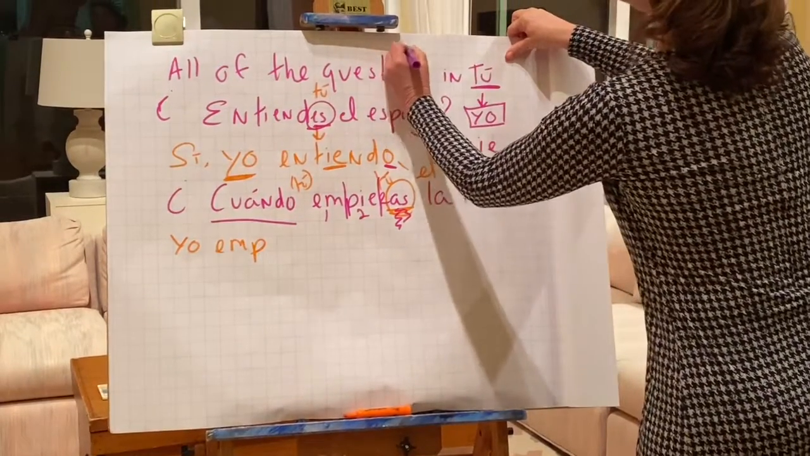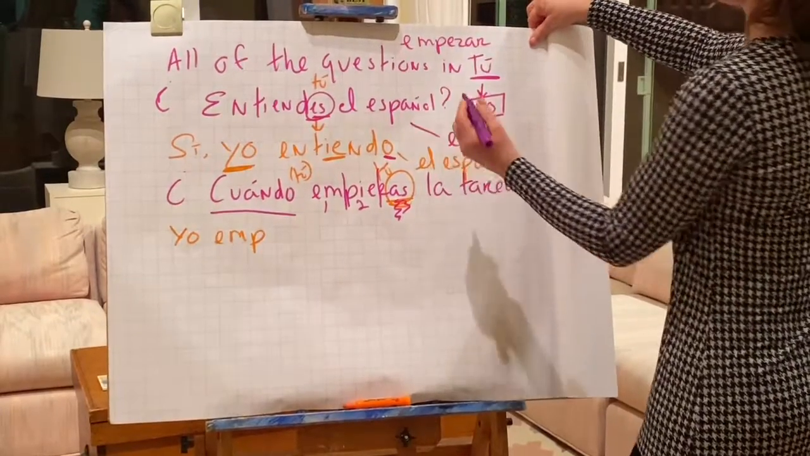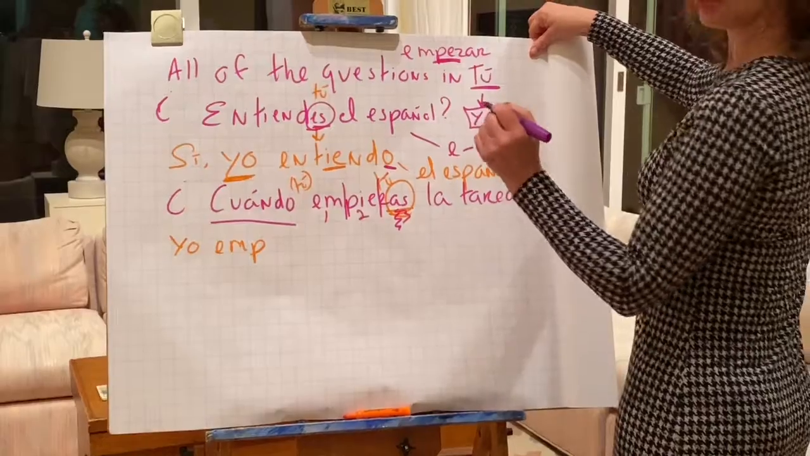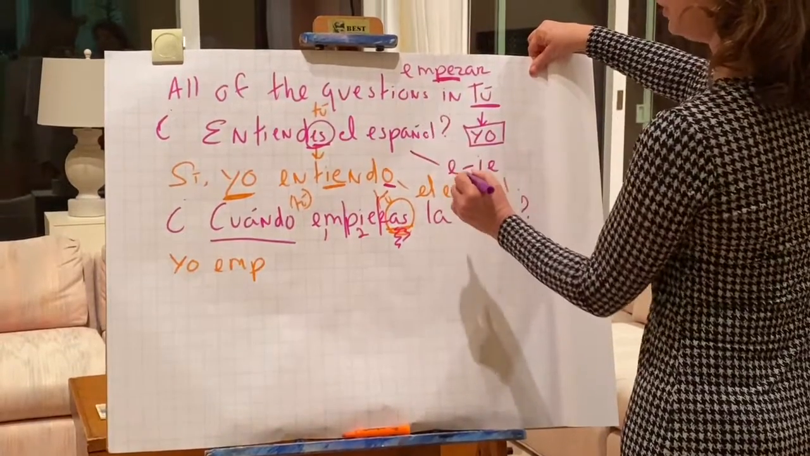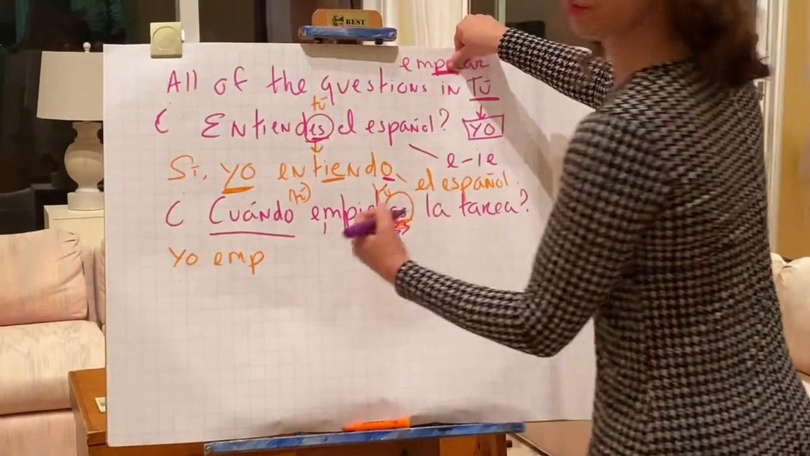Let me write down the infinitive. Empezar or comenzar. So here, that's where the stem change is going to happen. It can't happen here in the front if you have 3 of them. All right, so back to here. So now we are in the boot.